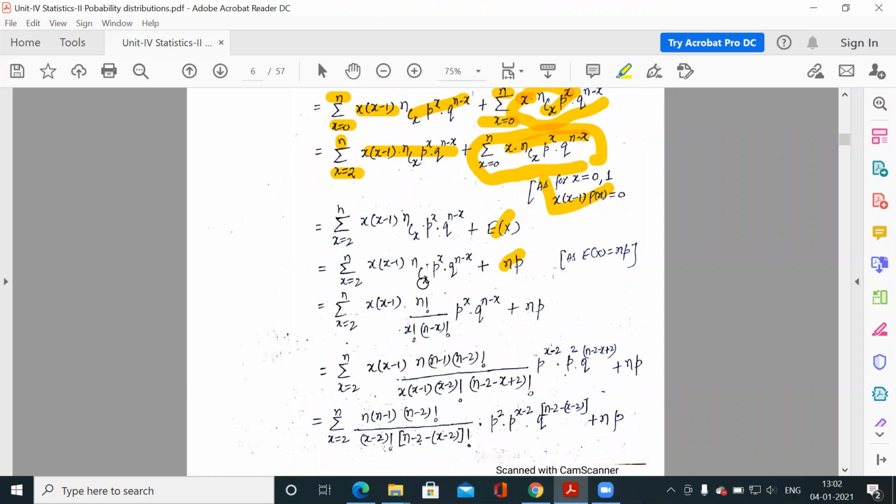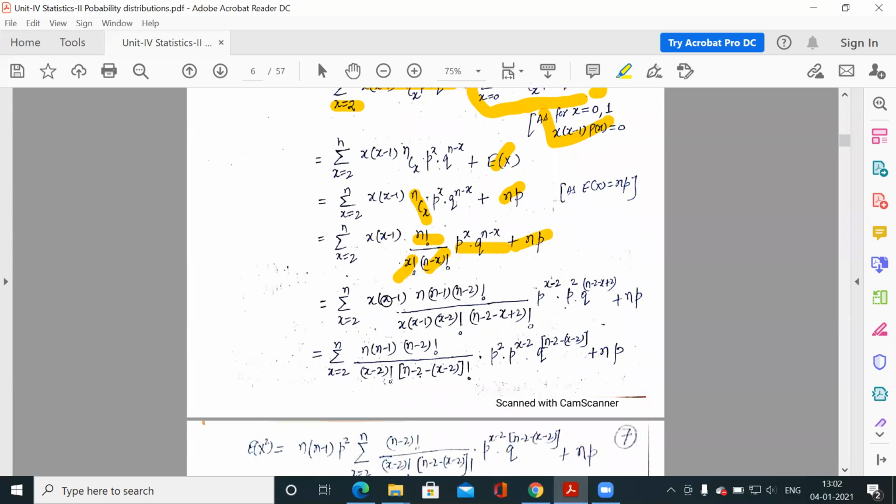Now the first term. What is ncx? Factorial n divided by factorial x, factorial n minus x, and the rest are the same. Next, x minus 1. This factorial n can be written as n into n minus 1 into factorial n minus 2, and this factorial x can be written as x into x minus 1 into factorial x minus 2, and this n minus x can be written as n minus 2 plus 2.